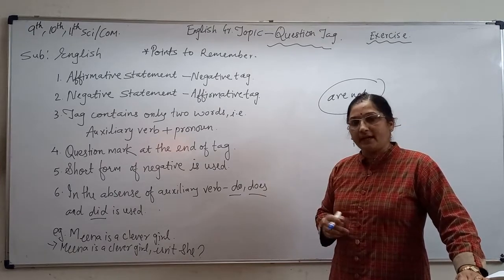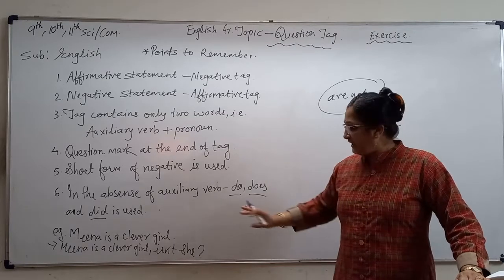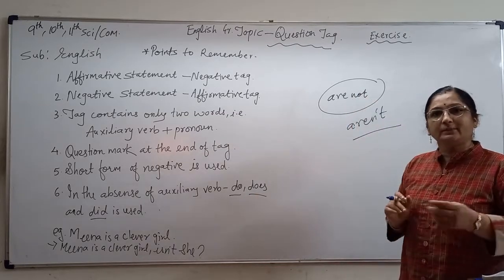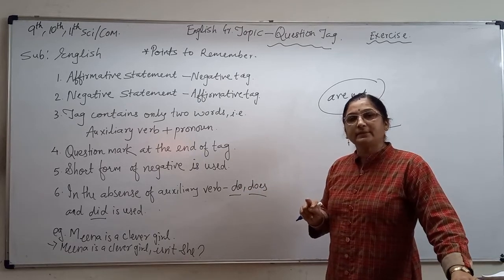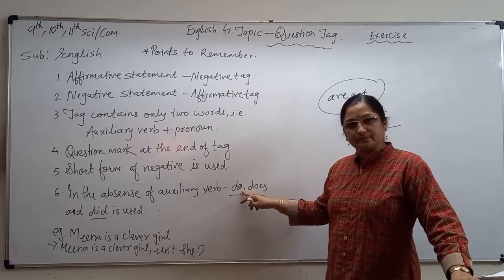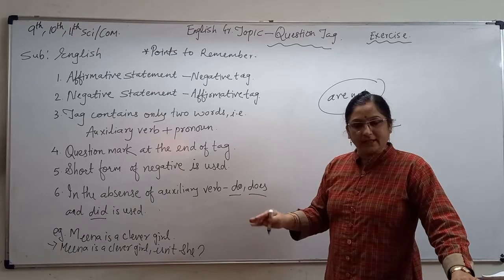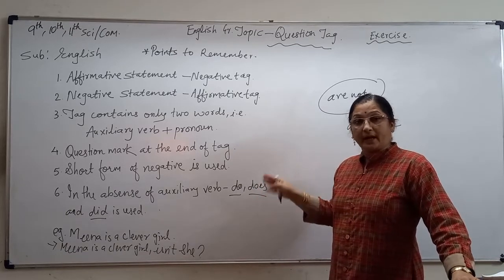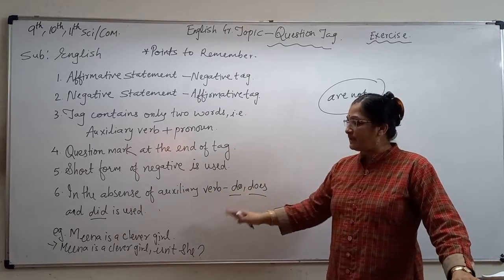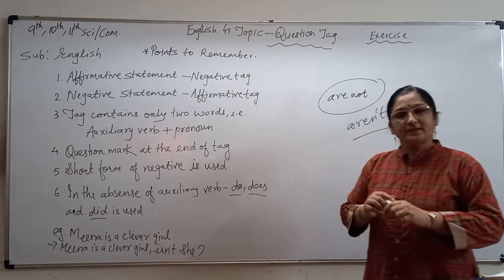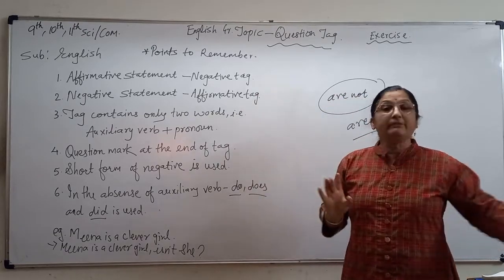The sixth rule says that in the absence of an auxiliary verb, do, does and did are used. It depends on the tense. We have already learned that if the first person is there, I and we, then use do. Suppose the third person is there, he, she, it, then use does. And suppose past tense is there, then take did. We have seen the same example in the first lecture, so no need to write it again. We have just done the revision here.